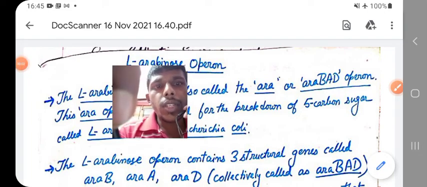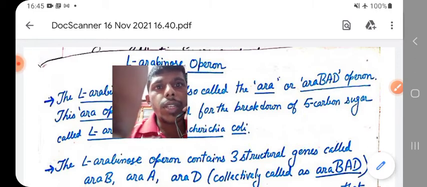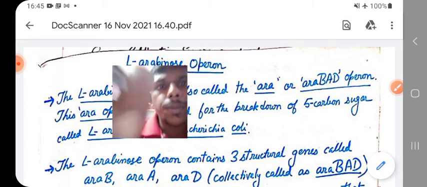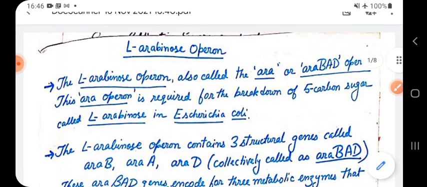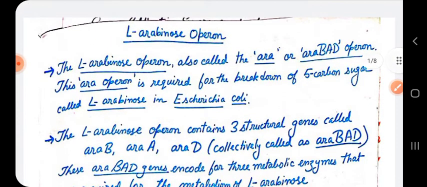So today I'm going to discuss the arabinose operon, also known as the ARA operon. So let's get started now. About the L-arabinose operon, let us discuss what it says.